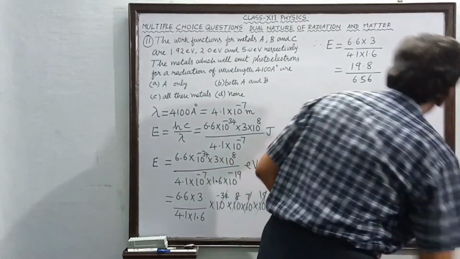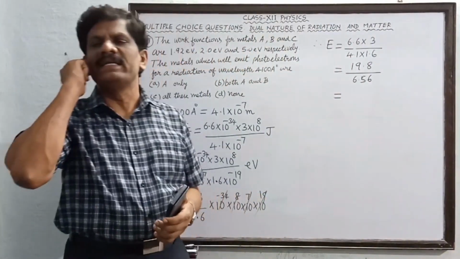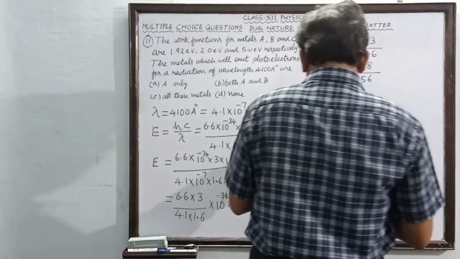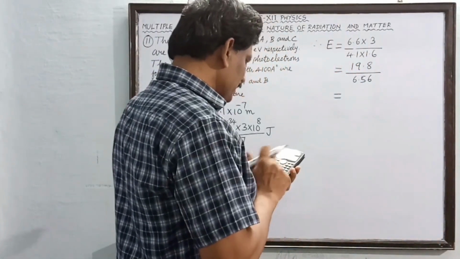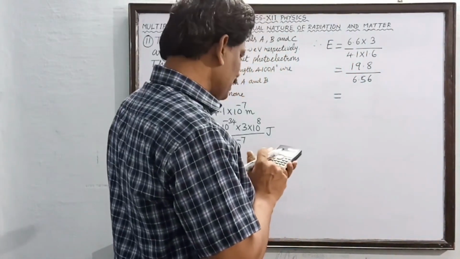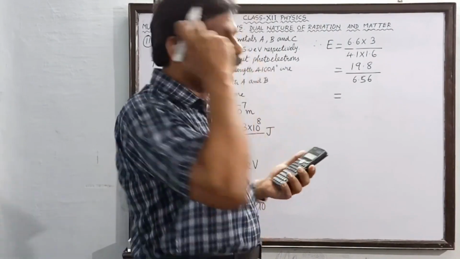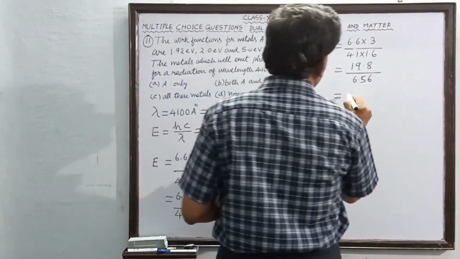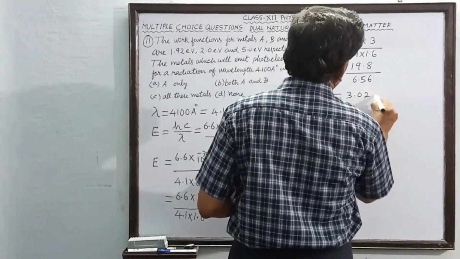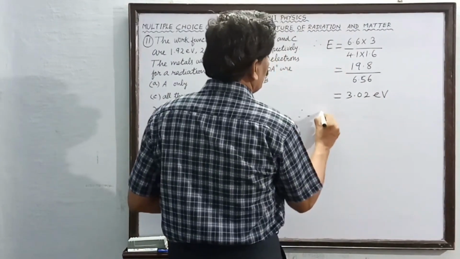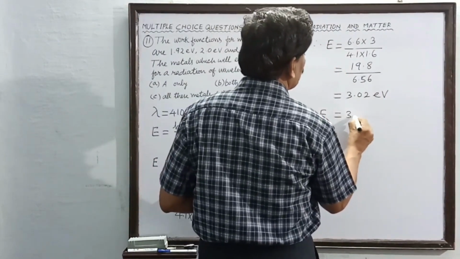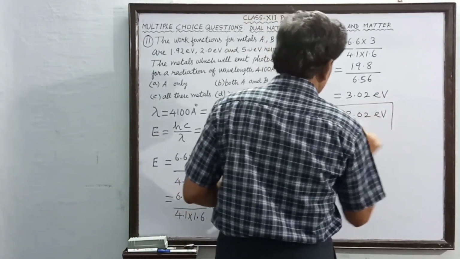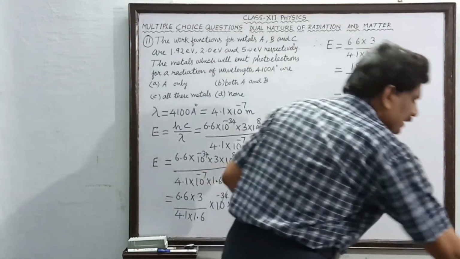So using a calculator, now 19.8 divided by 6.56 I am going to find out. So 19.8 divided by 6.56, that is found to be equal to 3.02. Okay, so this is equal to 3.02 electron volt. Therefore, the incident energy is equal to 3.02 electron volt. So this is the incident energy.